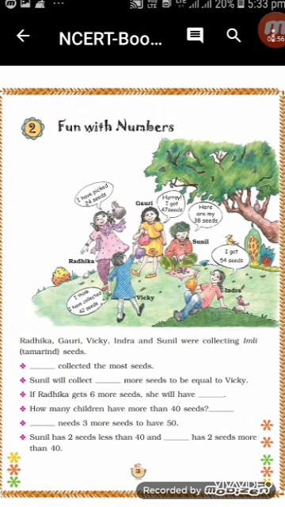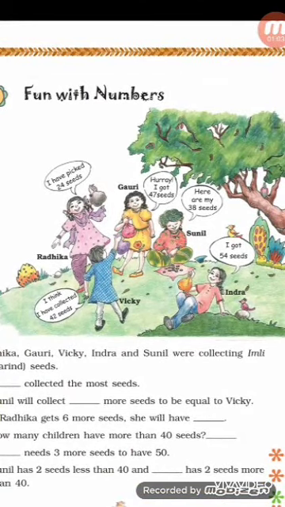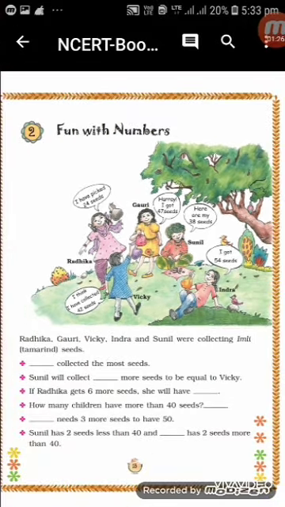Second, Sunil will collect dash more seeds to be equal to Vicky. Now Sunil is having 38 seeds and Vicky is having 42 seeds. So Sunil wants to make equal seeds to that of Vicky. So how many more seeds will Sunil have to collect? Count from 39 to 42. Right, count on your fingers. 39, 40, 41, 42. So how many more seeds will Sunil have to collect? 4 seeds. So the answer will be 4.